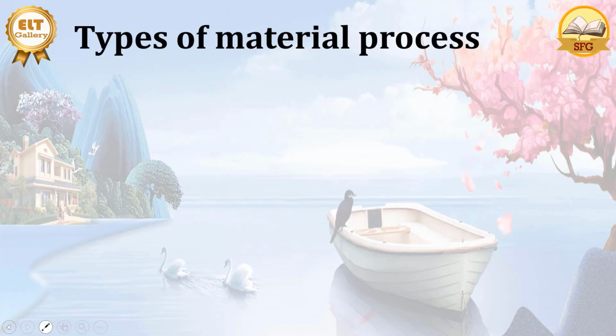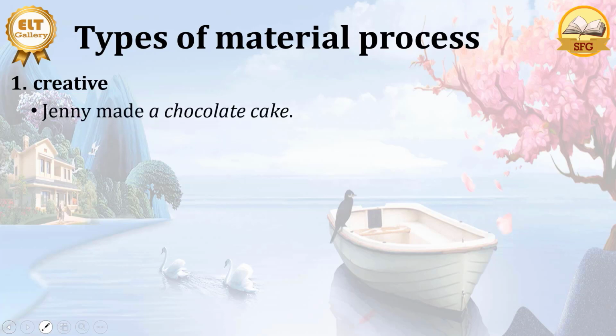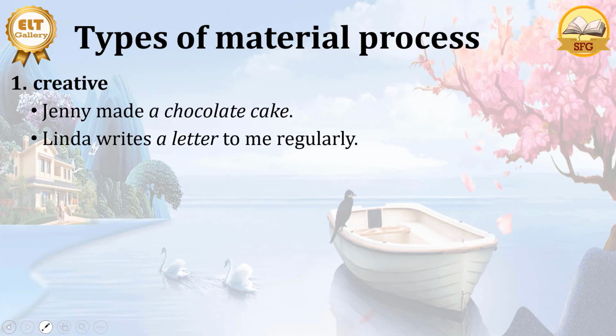Now let's see types of material process. We can identify a transitivity process into two kinds. The first is the creative. Here we have Jenny made a chocolate cake. This is about creation. Then we have Linda writes a letter to me regularly. Here, before Linda did something, there is no letter. So here, Linda creates a letter to me regularly. That's creative. Here, the object comes into existence because of the action, because of the making, because of the writing.